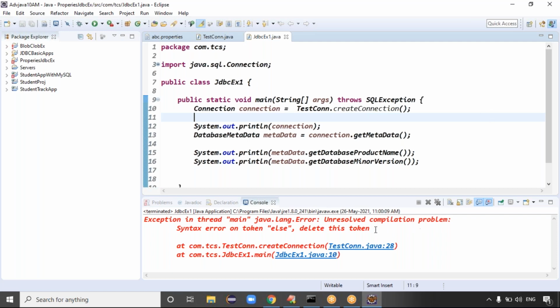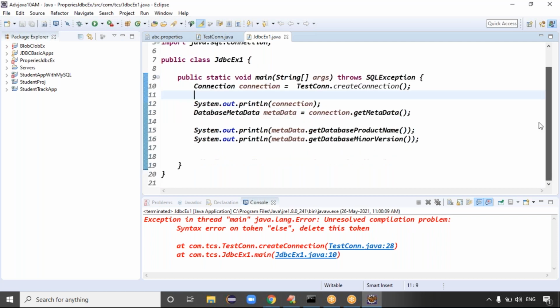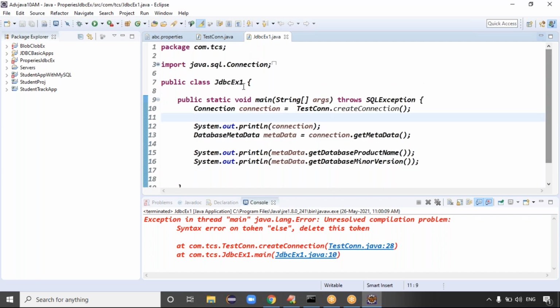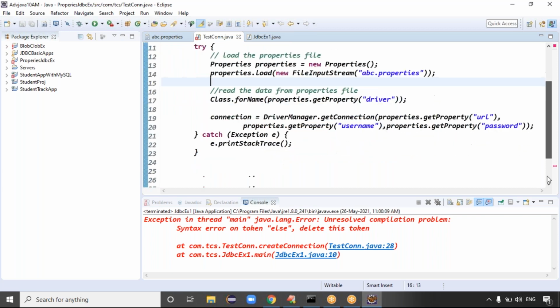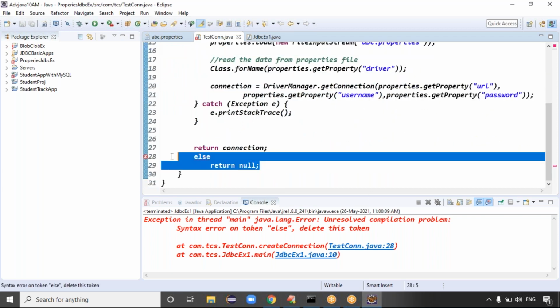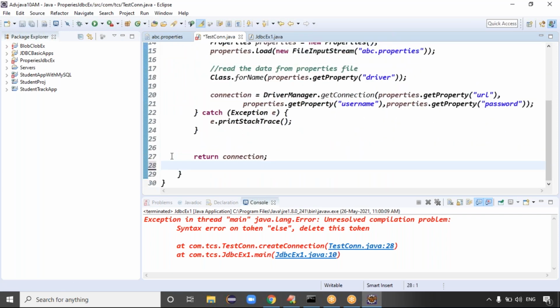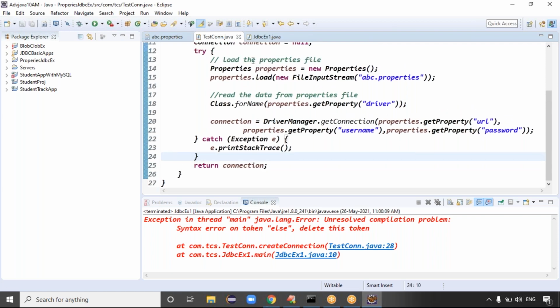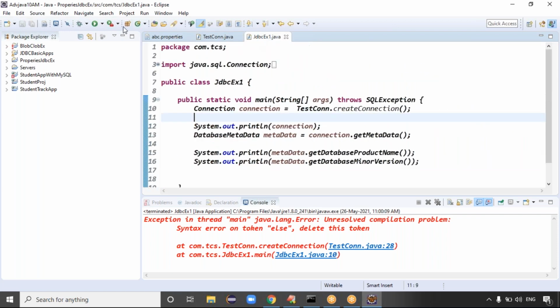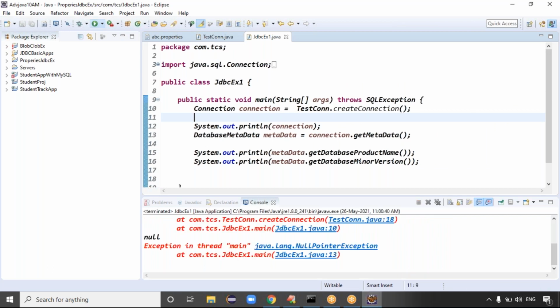Unresolved compilation error. Yeah, somewhere a compilation error is there, right? Else block. Just return the connection here. Once it is done, save it. JDBC example. Click on run, guys.